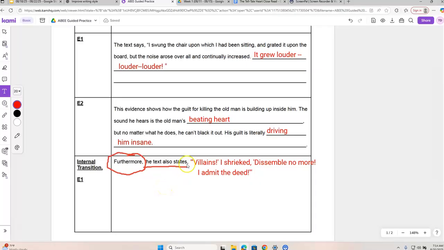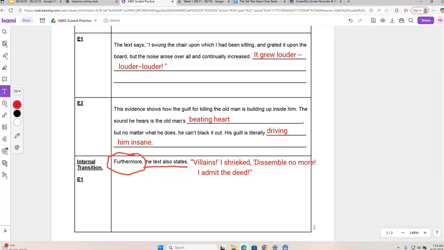Furthermore, the text also states, we have a comma after the word states. We have our three quotation marks, villains, exclamation point, closing quotation, I shrieked, opening quotation, dissemble no more, exclamation, I admit the deed, exclamation, and then our three closing quotation marks. And remember, it's three because if we look back in the text, there was a closing quotation mark here. We mark that with one, and then our normal two closing quotation marks.